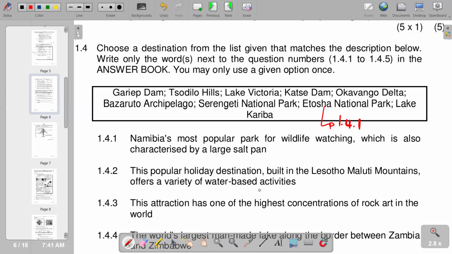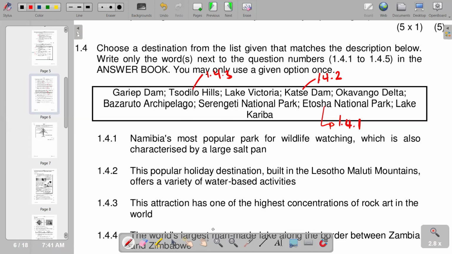This popular holiday destination built in the Lesotho Maluti Mountains offers a variety of water-based activities. It is the Katse Dam, of which we have the Katse Dam on this part, and this is 1.4.2. Then this attraction is one of the highest concentrations of rock art in the world. So we see that this is the Tsodilo Hills. So we check where we have Tsodilo Hills. We have it here. We've got 1.4.3.